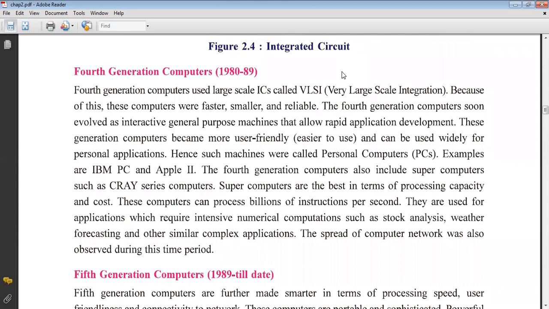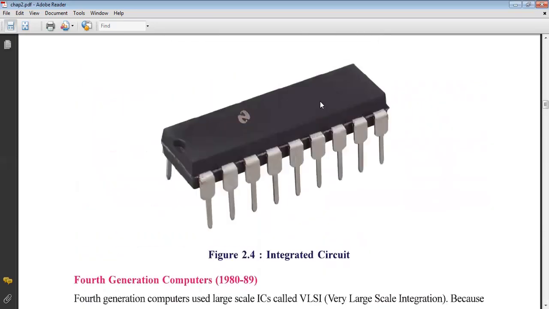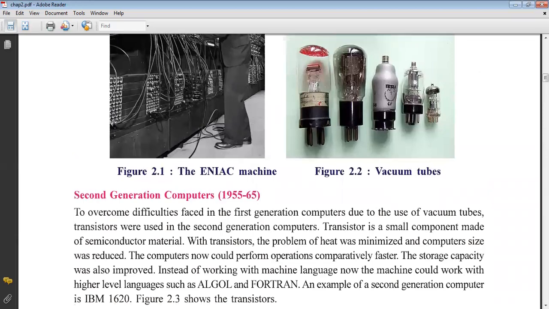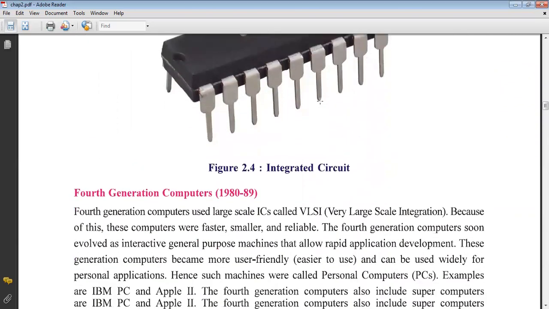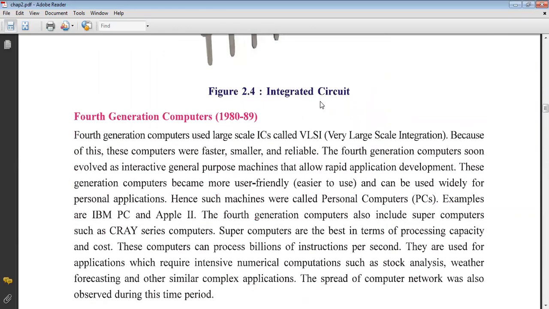Now the fourth generation of computer. The fourth generation of computer starts from 1989. The fourth generation of computer uses VLSI, very large scale integration. Underline this first line. I will again revise: first generation vacuum tube, second generation transistors, third generation integrated circuits, fourth generation VLSI. Because of this, computers were faster, smaller, and reliable.